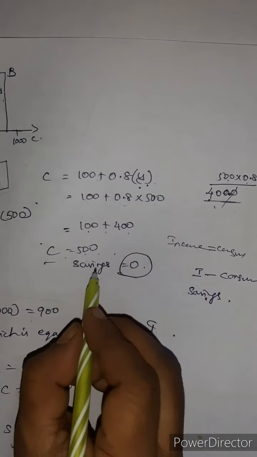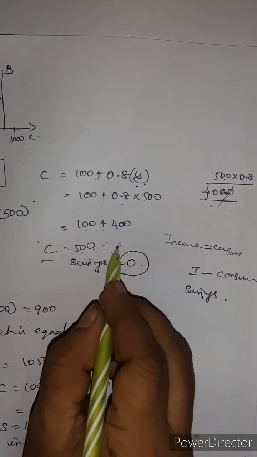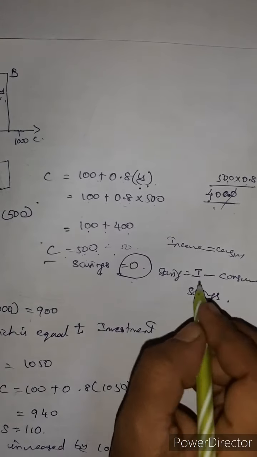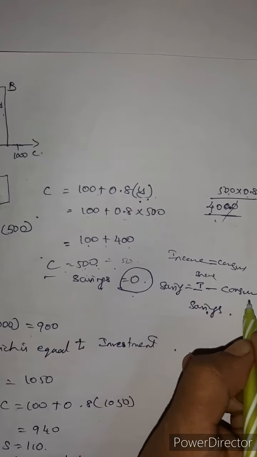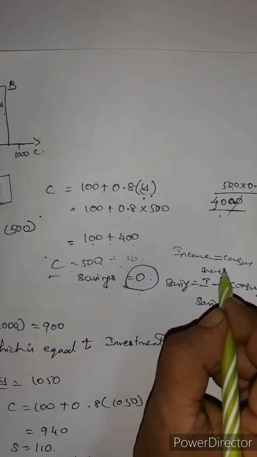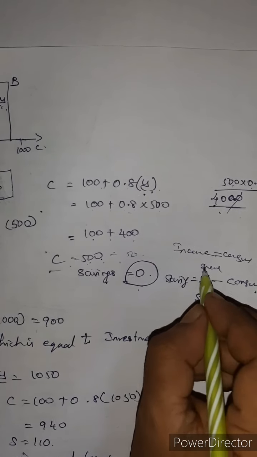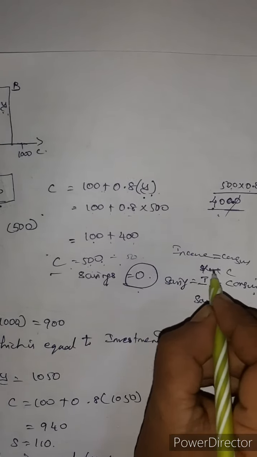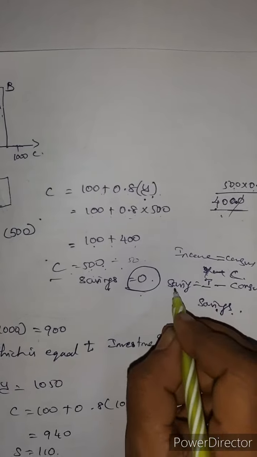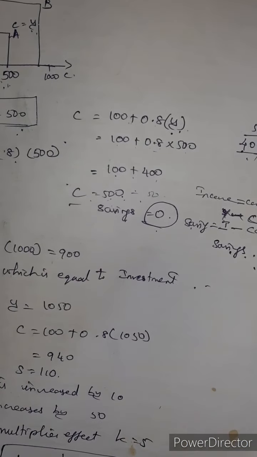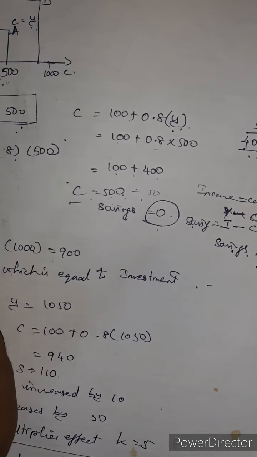Here 500 minus 500 equals 0. Savings is equal to income minus consumption, that means Y minus C. From Y minus C only we get the savings.